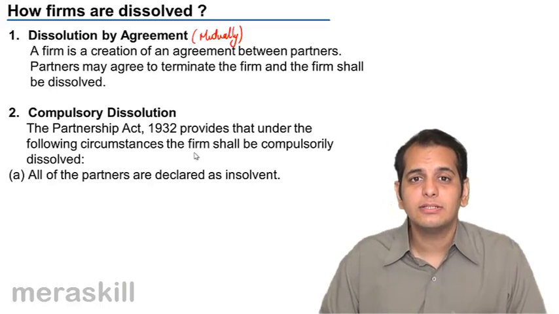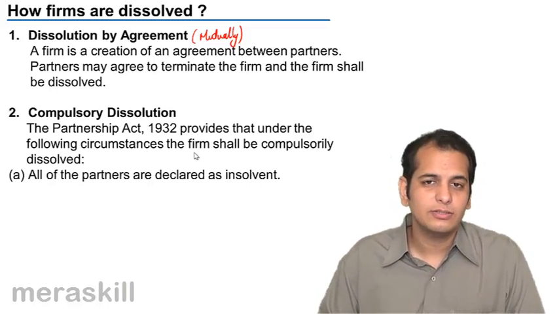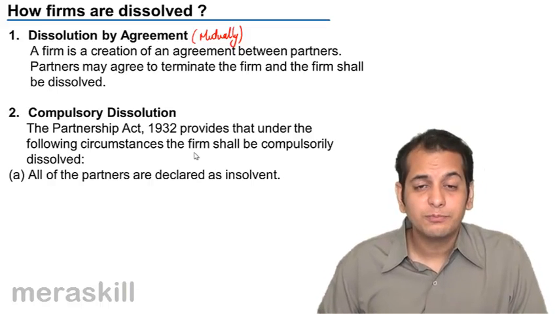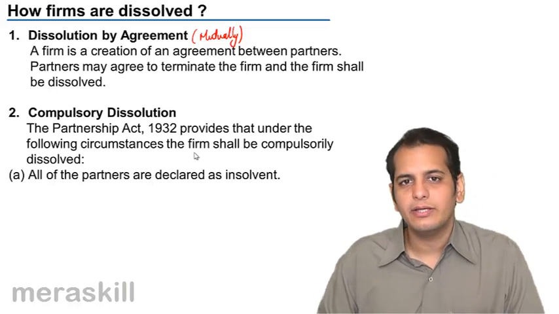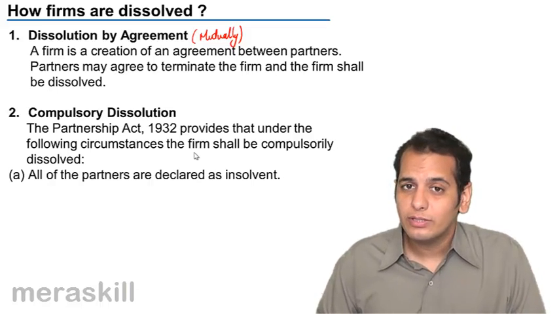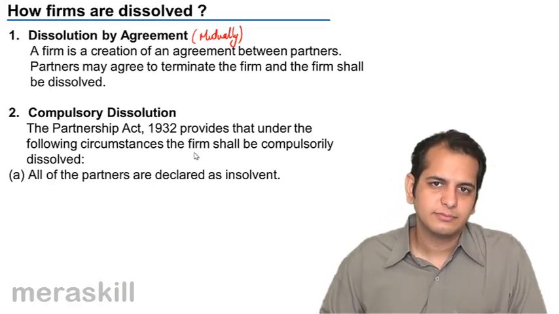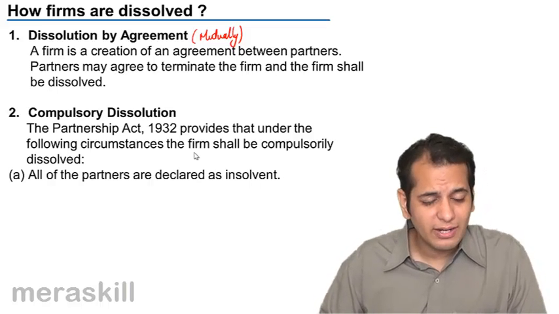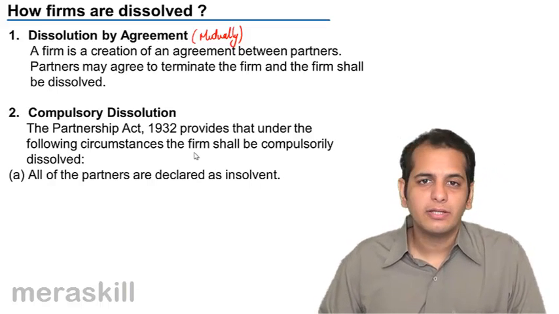So insolvent person has been made incompetent to contract. We have done this in Contract Act. He cannot enter into contracts, because in a contract you make a promise and you get something in return. When you make a promise, what you're doing is you are taking up a liability. You'll give something, you'll get something. But an insolvent person is incapable of contracting any more liabilities. So he has been barred from making contracts.